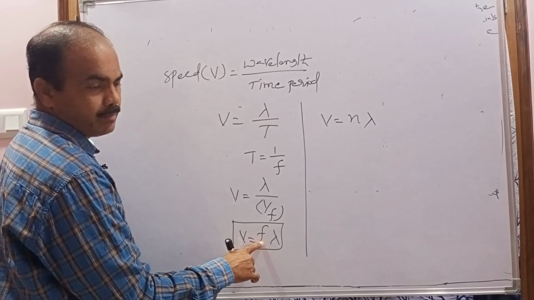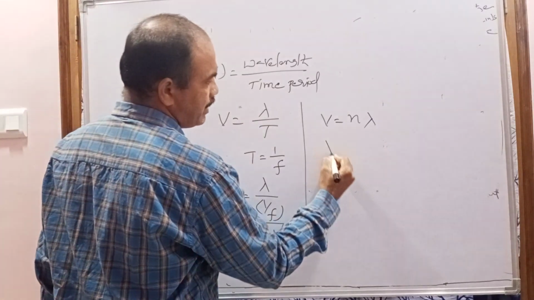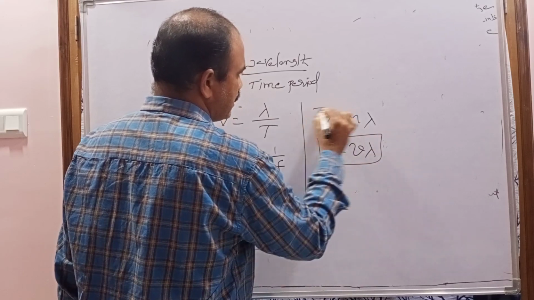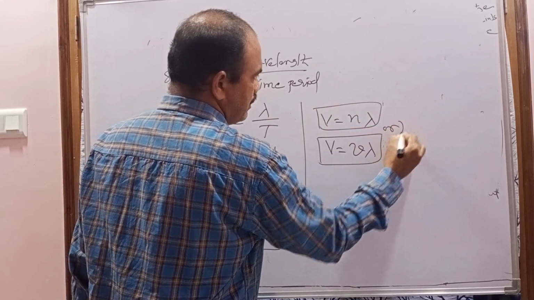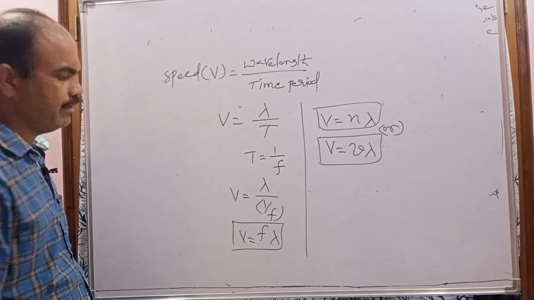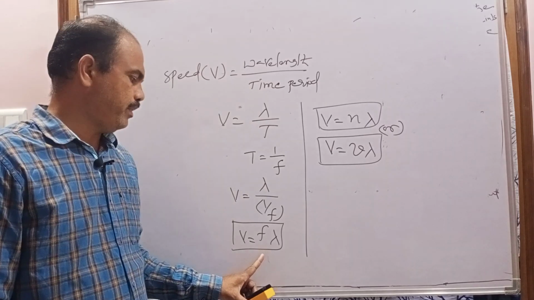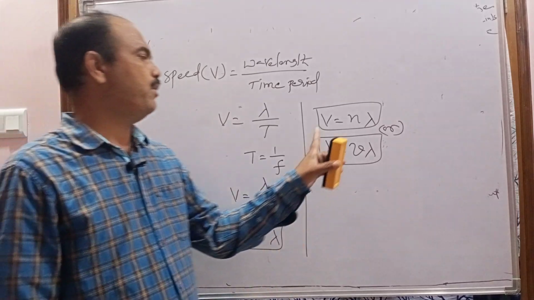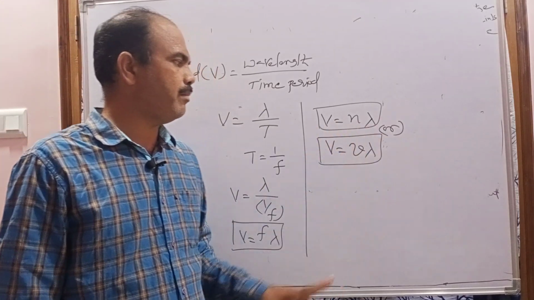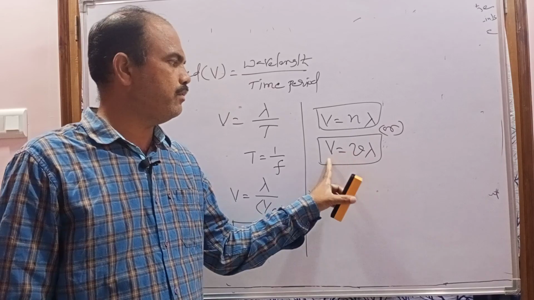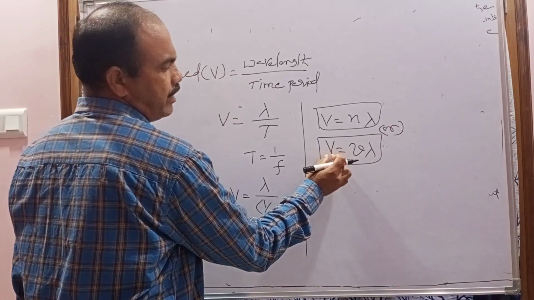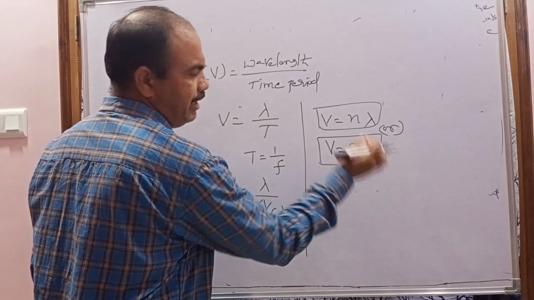If the frequency is represented with the letter nu, V equal to nu lambda. These are different notations of the frequency. So this is the relation between the wave speed, frequency and wavelength.